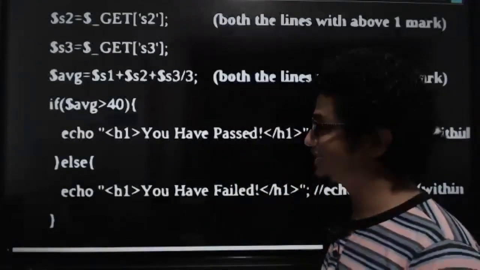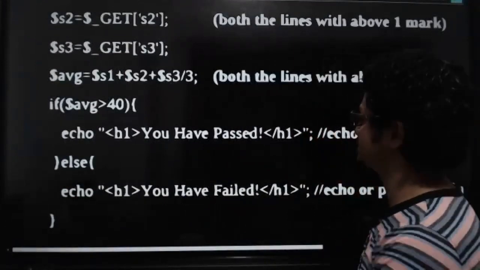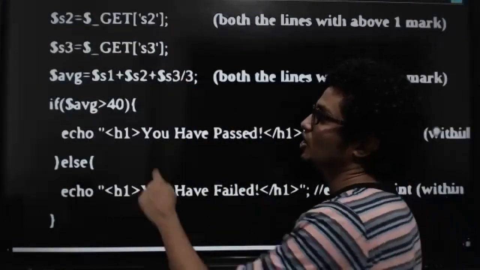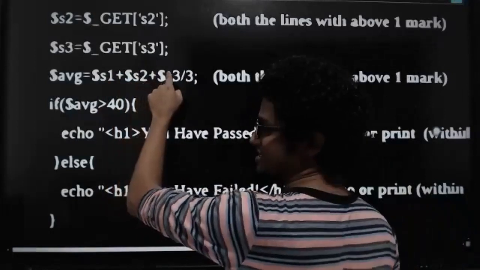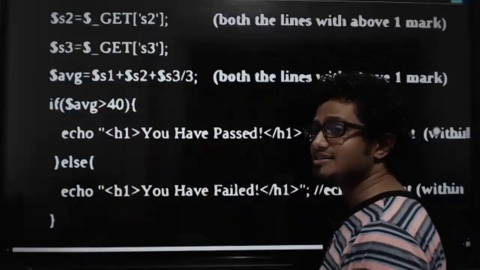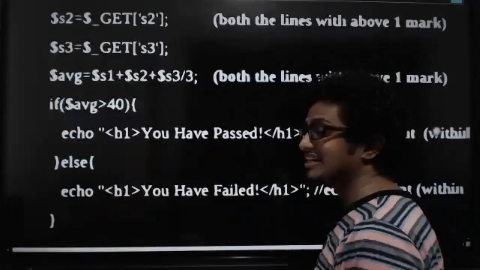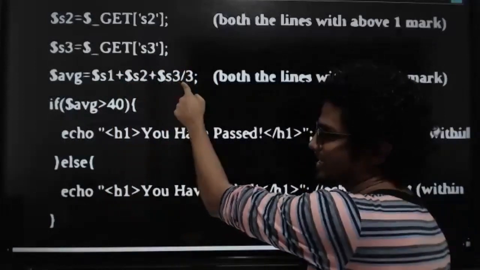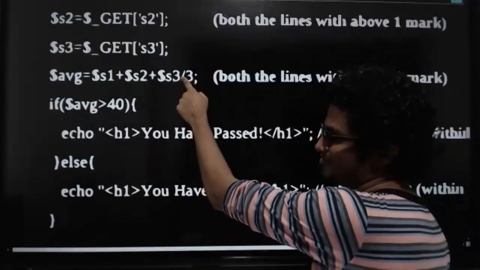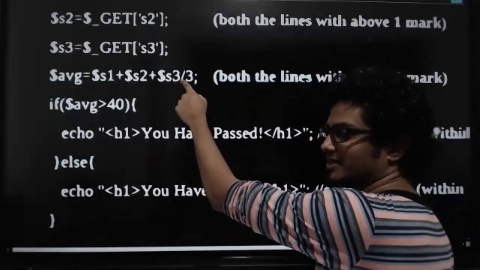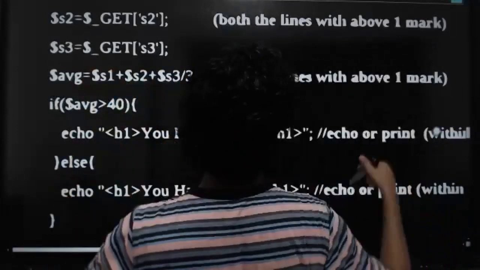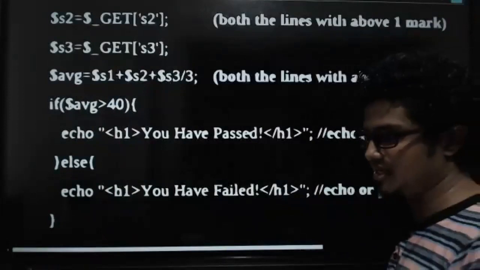Yes. One more thing that I have to mention. There's a small mistake here. What is that? Here, $S1 plus S2 plus S3 must be within where, kids? Within brackets. Otherwise, this division will take the first priority. So please put this within brackets. Please make it in the marking scheme, kids.